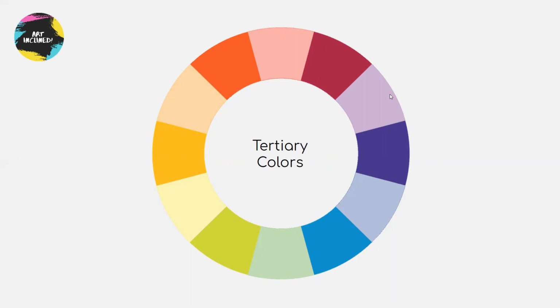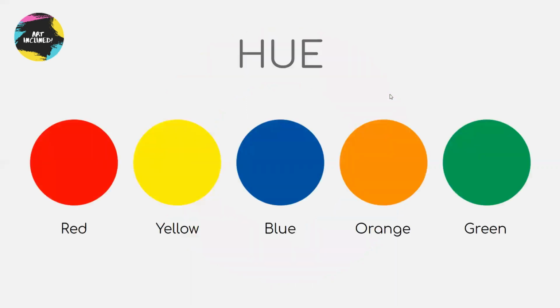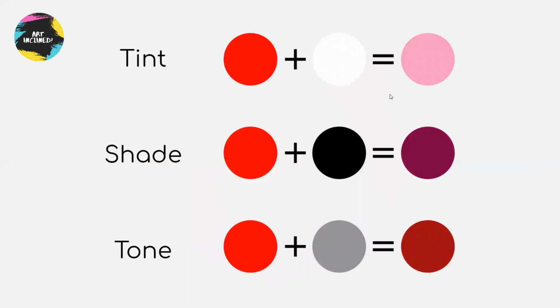Let's study what is meant by a hue, tint, tone and a shade. There are 5 hues: red, yellow, blue, orange and green. Violet is not a hue. Tints, tones and shades और कुछ नहीं, बस hue के variations होते हैं. So hue plus white gives you a tint, like maybe red plus white would give you pink. Hue plus black gives you a shade, example red plus black gives you burgundy. Hue plus grey gives you a tone. This darkens the original hue while making the color appear more subtle and less intense.